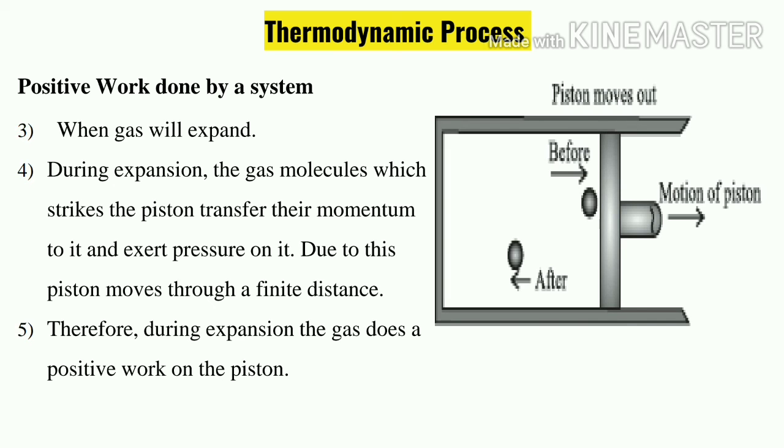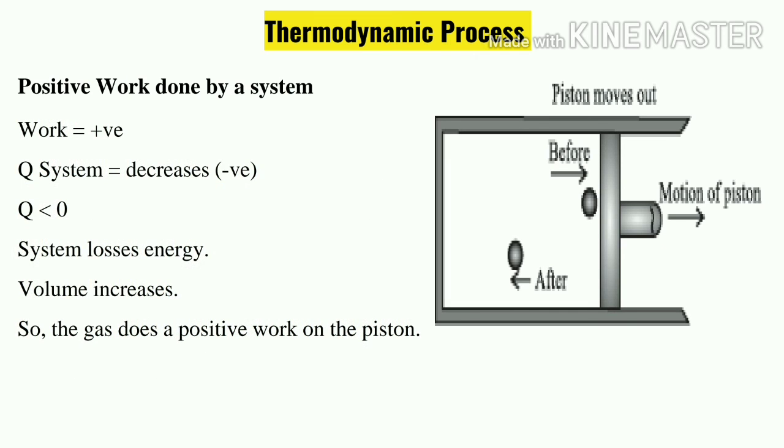So during this process, what will happen? Gas will do positive work on the piston. So work done is positive, but energy transfer decreases, because the system, which is inside the piston, is not gaining energy. System is giving out energy. As the system is giving out energy, heat transfer is considered negative. As it is negative, it is written as Q is smaller than 0. So the system is losing energy.